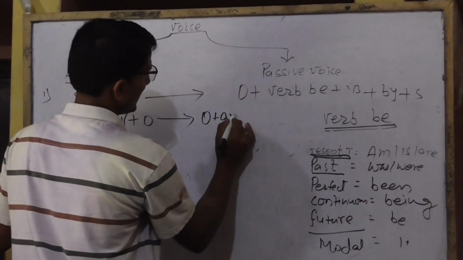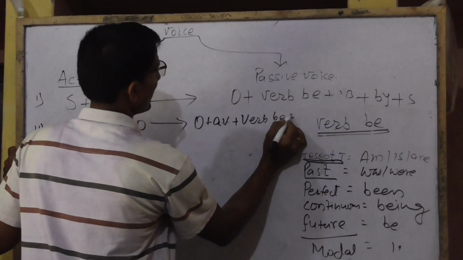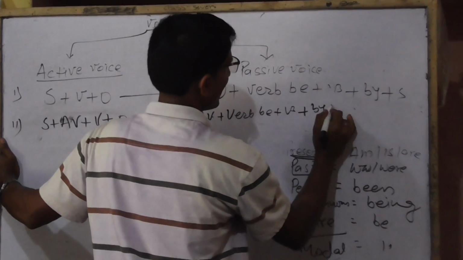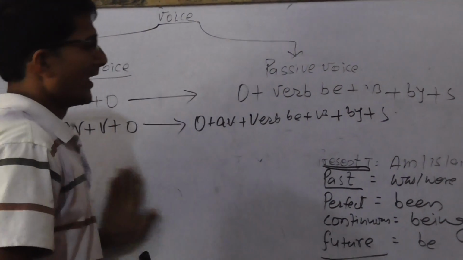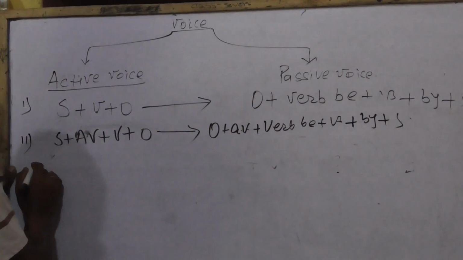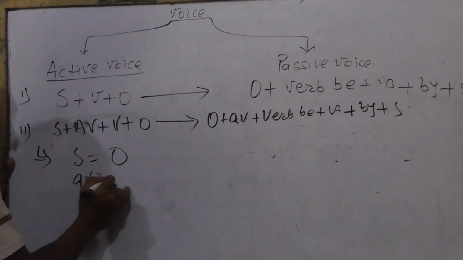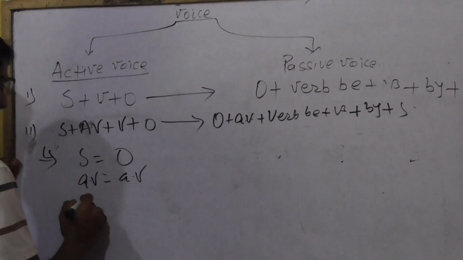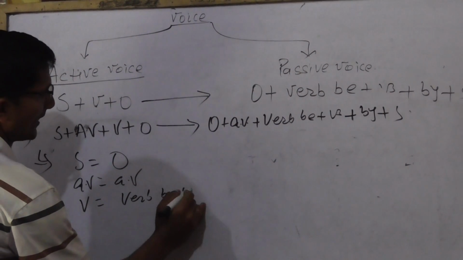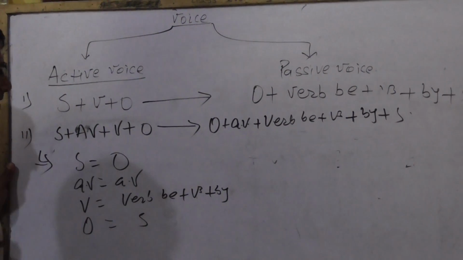So let me change this structure into passive: object plus auxiliary verb plus verb be plus V3 plus by plus subject. Okay, again I am going to calculate it. Subject equal to object, auxiliary verb equal to auxiliary verb, verb equal to verb be plus V3 plus by, and object equal to subject.